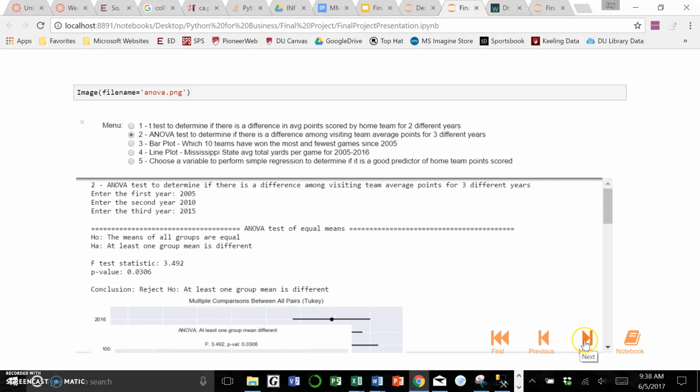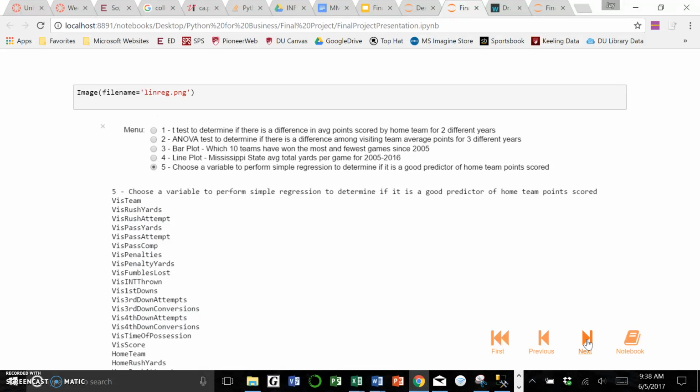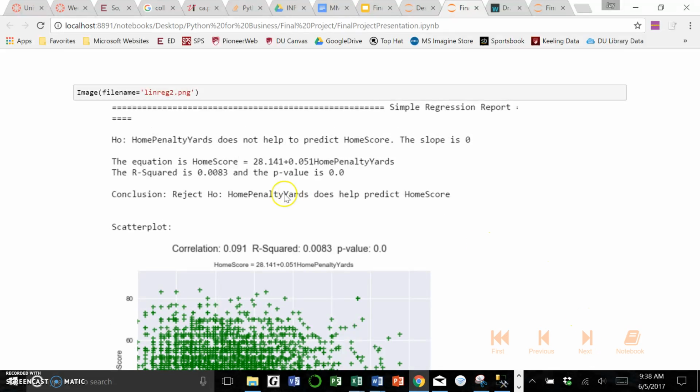I have all the menu options here, but I'll go to number 5. Number 5 is to choose a variable to perform a simple regression to determine if it's a good predictor of home team points scored. I printed off the question so you know what it was, and here are all of the different variables, which didn't come out well in the slides.